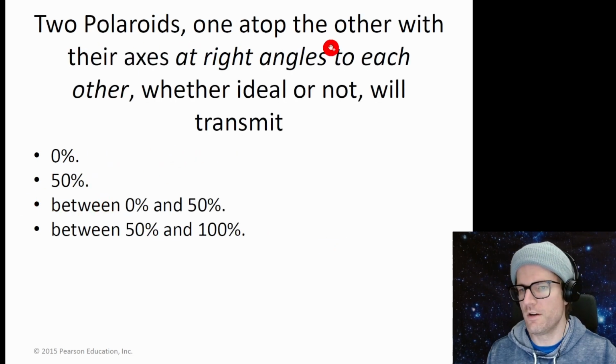Two Polaroids, one atop the other, with their axes at right angles to each other, whether ideal or not, will transmit... So they're at right angles to each other. They're filters for polarization. So that means that 0% will go through.